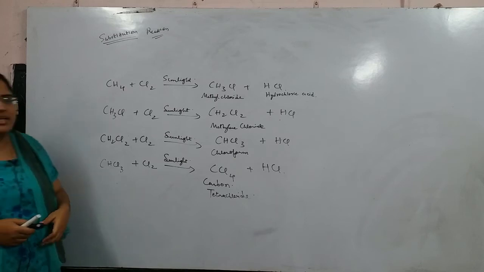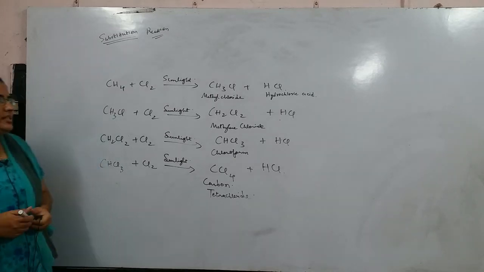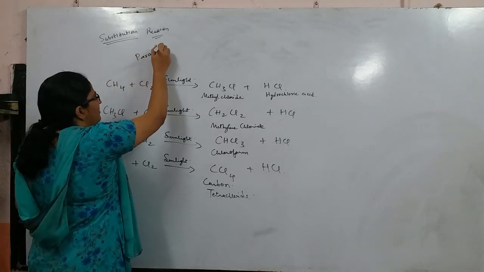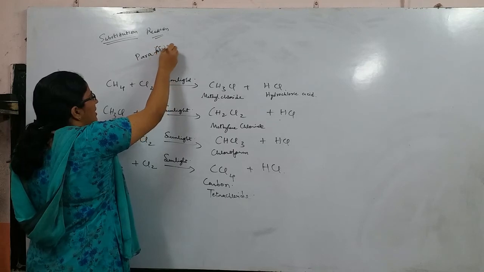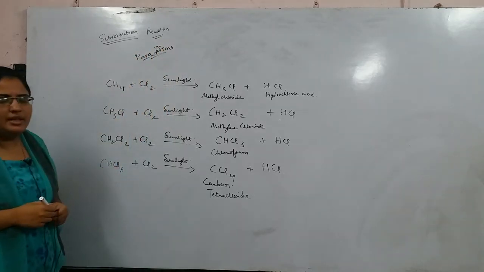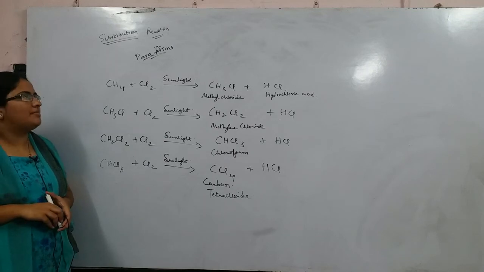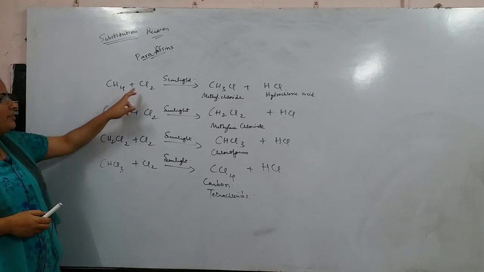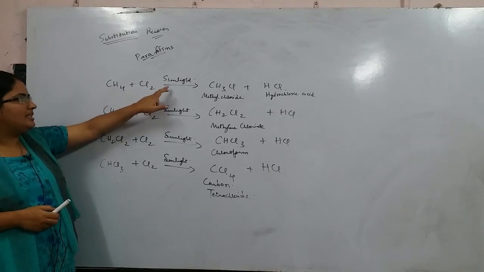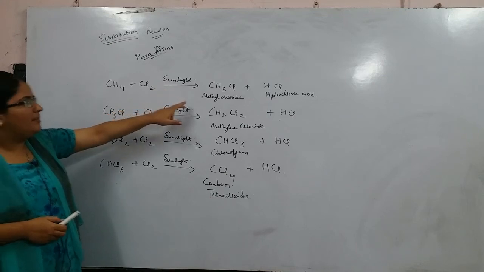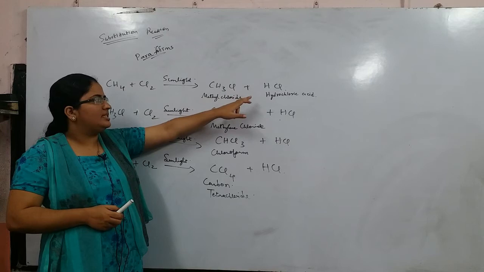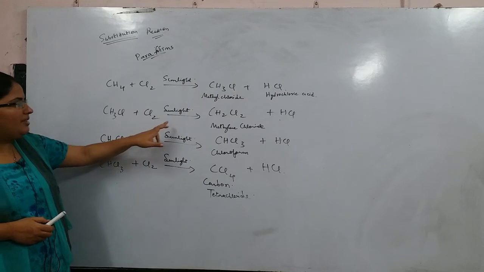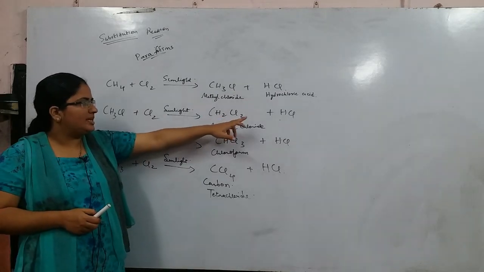Saturated hydrocarbons are usually less reactive, because of which they are called paraffins. Para means less affinity, paraffins. But under suitable conditions, they also undergo certain reactions called substitution reactions. Here methane CH4 in the presence of chlorine and sunlight forms methyl chloride CH3Cl plus HCl. Now methyl chloride again in the presence of sunlight and chlorine gas forms methylene chloride CH2Cl2 plus HCl.